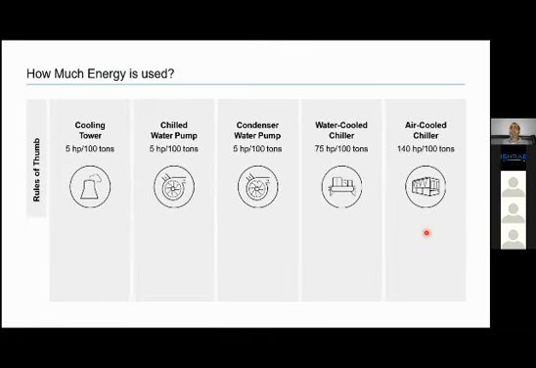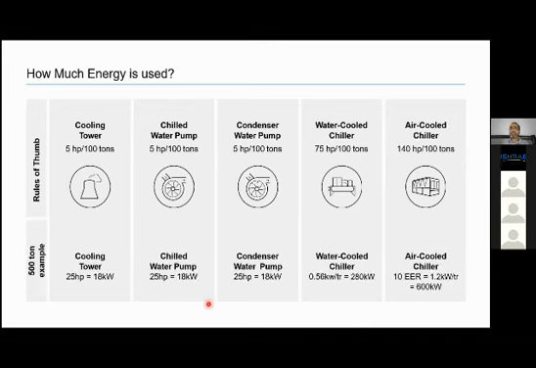Some more rules of thumb. So we have many more equipments, like we have cooling towers, we have chilled water pumps, condenser water pumps, water cooled chillers, air cooled chillers. For a very high level, though actual calculation, we will have to make those calculations. For a 100 ton, it will be 5 HP. Chilled water pump, 100 ton, primary chilled water pump, 5 HP. Condenser water pump, 100 ton, 5 HP. Water cooled chiller, 100 ton, 75 HP. Air cooled chiller, 100 ton, 140 HP.